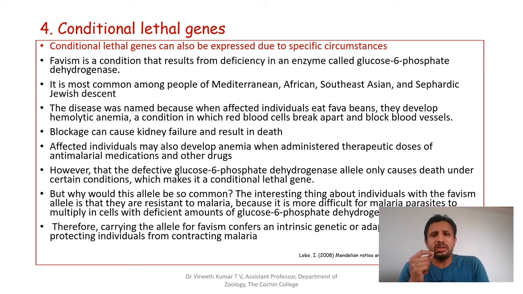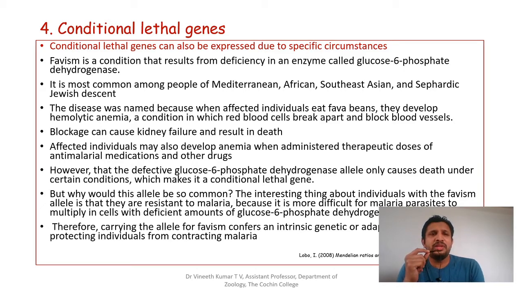When glucose is converted to pyruvate in the glycolytic pathway, glucose 6 phosphate dehydrogenase plays its role. And favism is a disorder that is due to the deficiency of this particular enzyme, and this is most common in people of Mediterranean, African, Southeast Asian, and Sephardic Jewish descent. So these people show this particular trait, which is called favism. So the disease was named because the individuals.